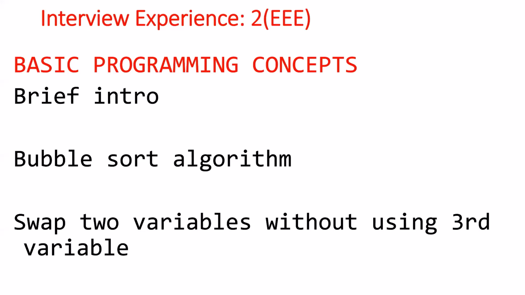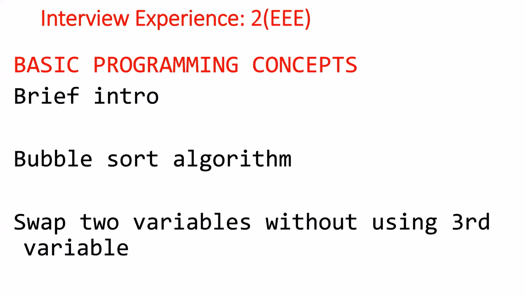Swap two variables without using a third variable. I believe this was asked to him to code, because it wouldn't be asked verbally. The answer would be a = a + b, b = a - b, a = a - b. You can check it on the internet or in some of our videos also. I hope that we have discussed it. So this is very easy.